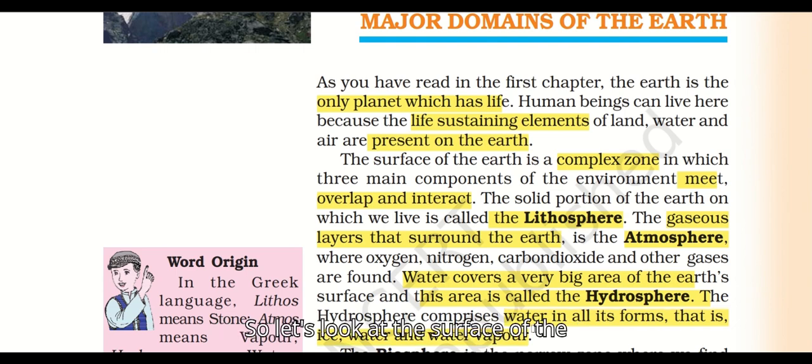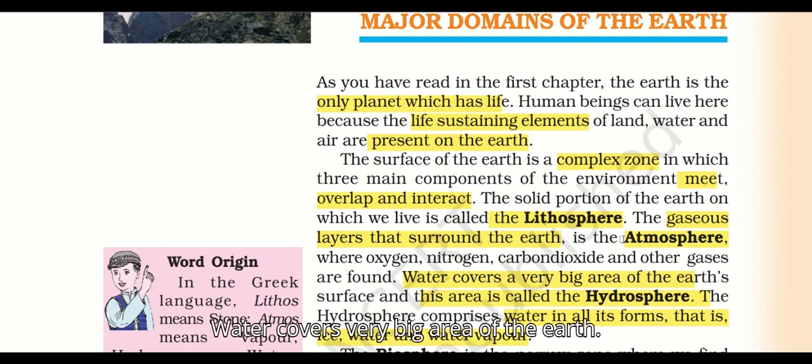So let's look at it again. The surface of the earth is a complex zone in which three main components of the environment meet, overlap, and interact. The solid portion of the earth is lithosphere, and the gaseous layer that surrounds the earth is atmosphere, which has oxygen, nitrogen, carbon dioxide, and other gases.